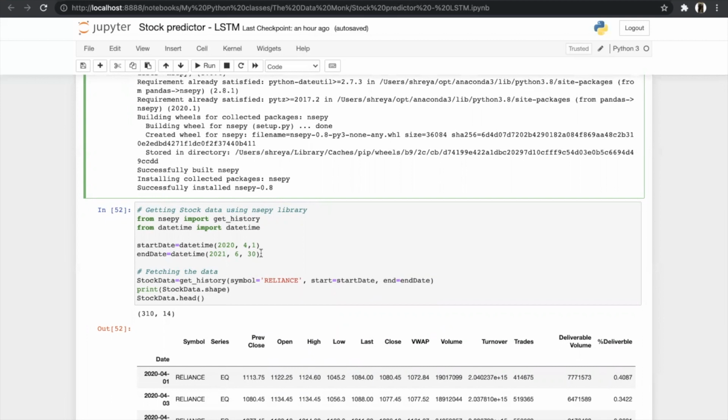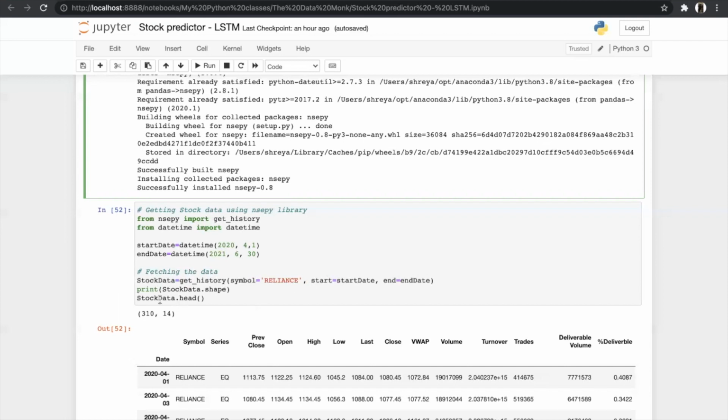To get the historical stock data for that company, we have first assigned our start date and end date, like from which time you want to start the data and at which time you want to end the data. So we have collected the information for around 1 year, as you can see, from April 2020 to June 2021. Then after assigning the start date and end date, you have to use the function get_history to fetch the data, use the symbol of the company you want the data for, and assign the values of start and end, and you can directly get the data.